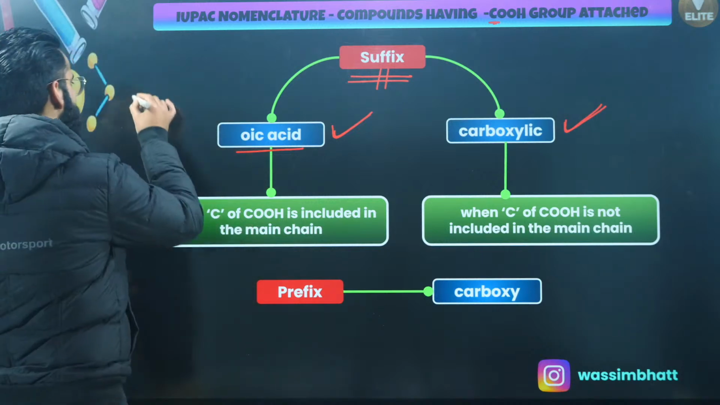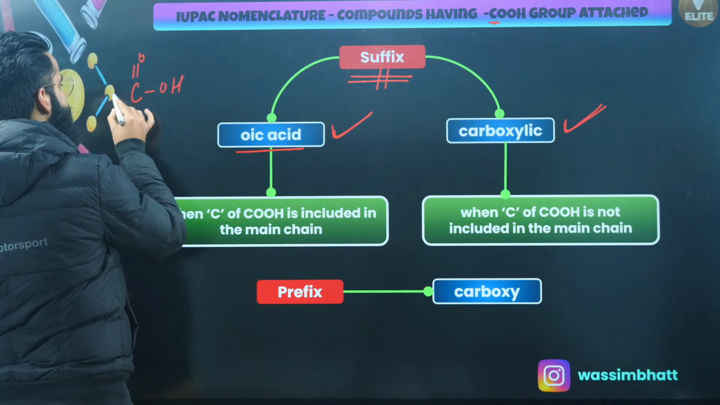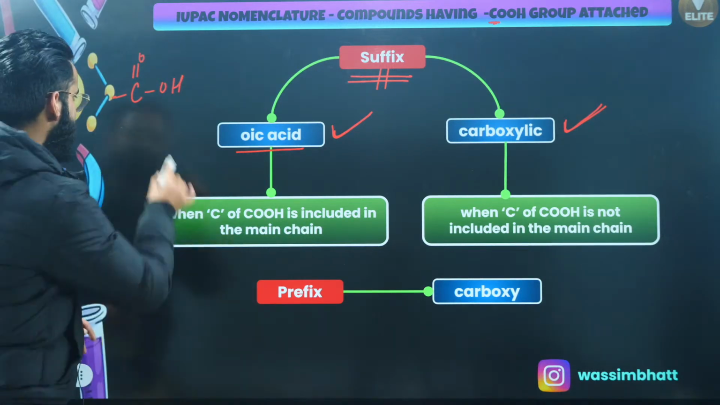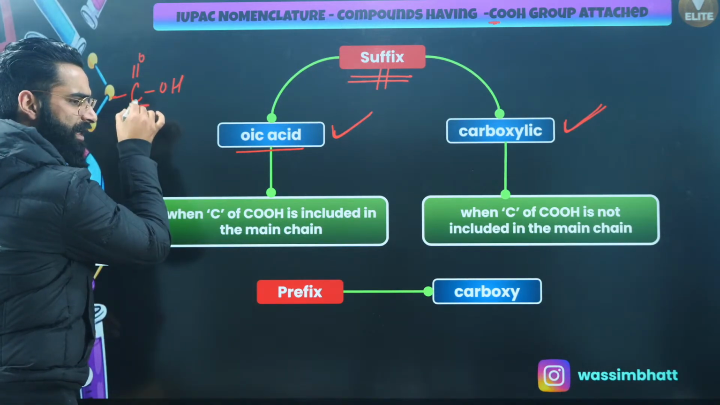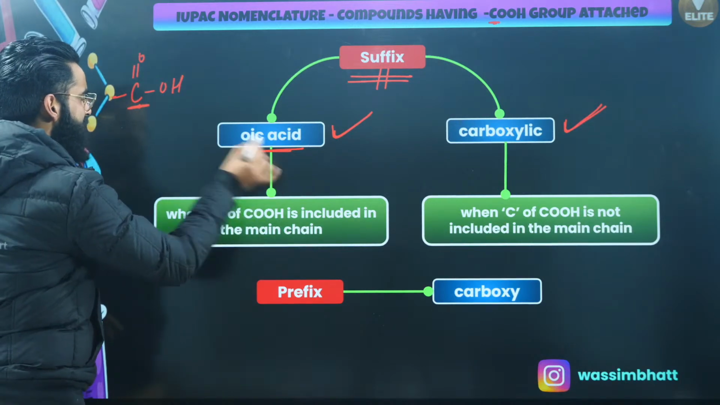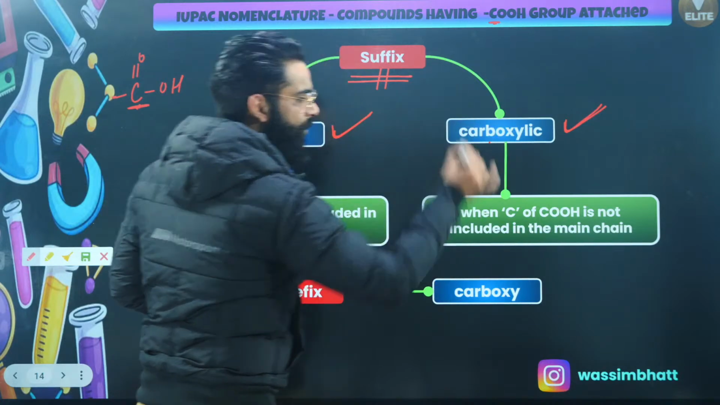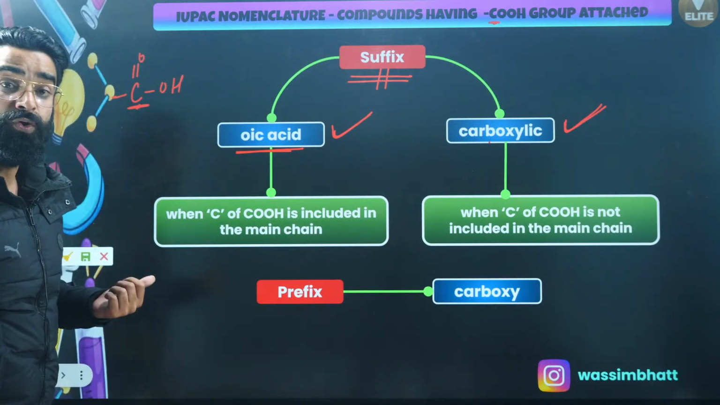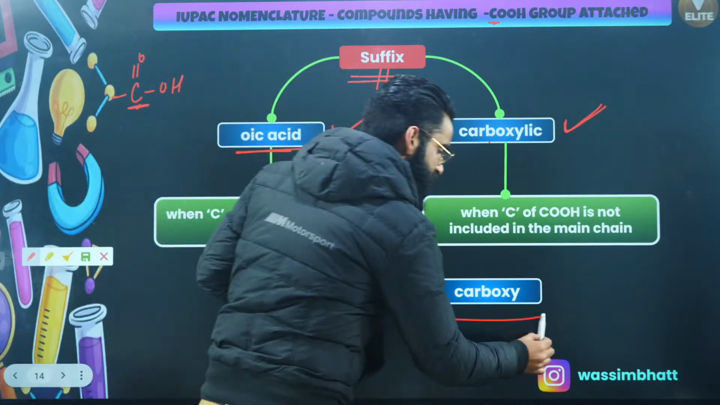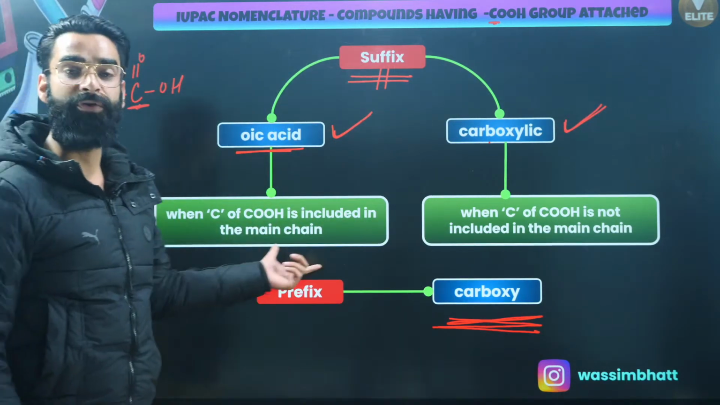We are talking about the functional group, which is C double bond O, OH, right? This is the functional group which I'm talking about. If this carbon is part of the main chain, then the suffix used is oic acid. If this carbon is not part of the main chain, then the suffix used is carboxylic acid, right? And if you have to use this COOH as a prefix, you use carboxy.